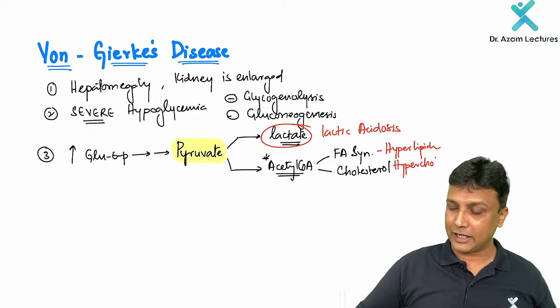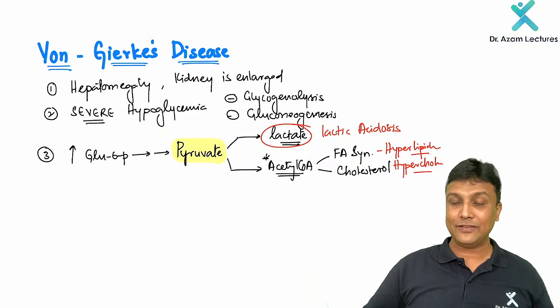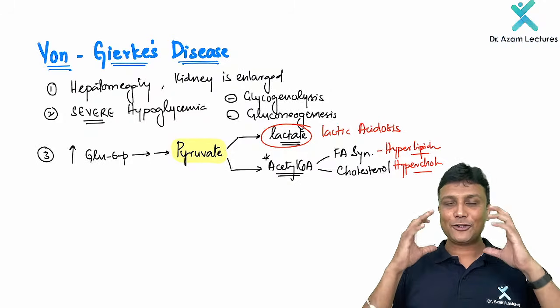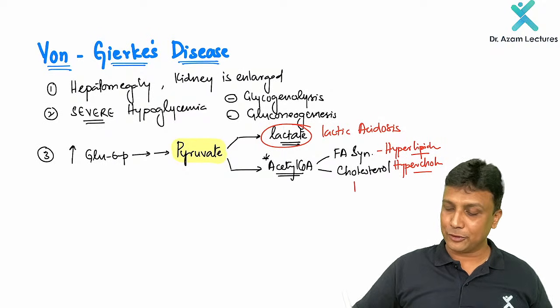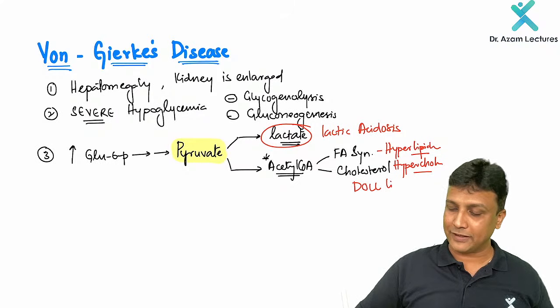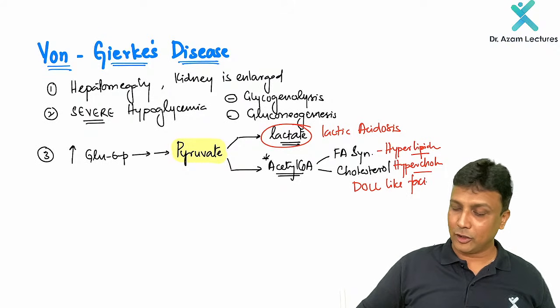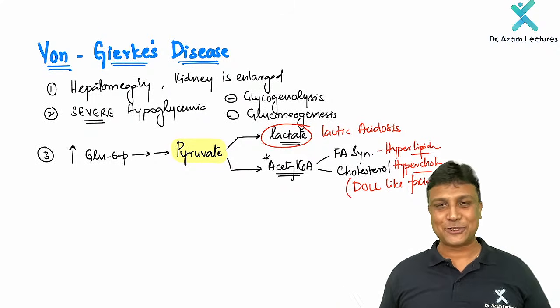Hypercholesterolemia also. So the cholesterol level as well as the lipid level will increase. Because of that, what will happen? The faces will appear rounded. So therefore, this is referred to as doll-like faces. Yes, doll-like faces will be seen in type 1 glycogen storage disease.